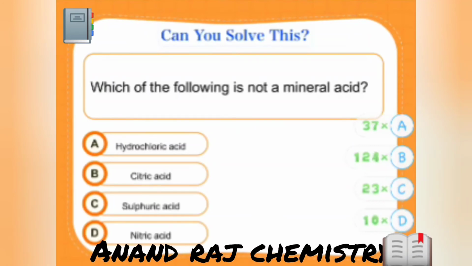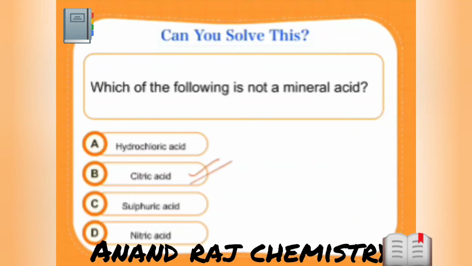Okay. So most of you have answered this. Let me tell you the correct answer. Okay. Let me end the ballot. The correct answer is, guys, citric acid. Okay. Now, why citric acid?